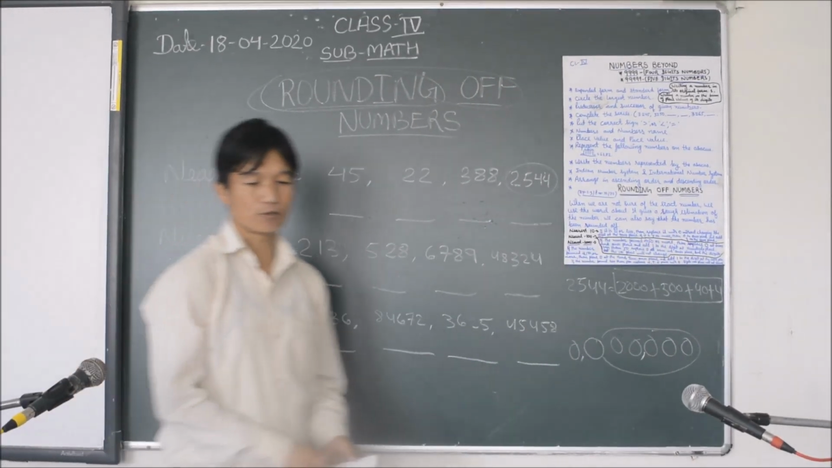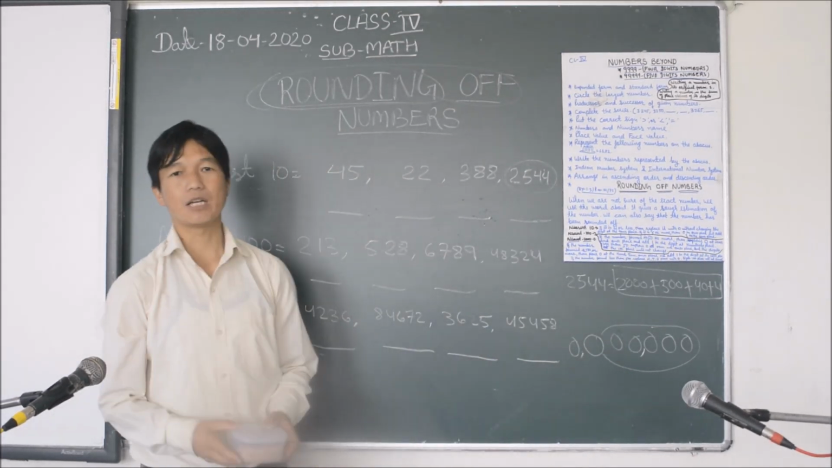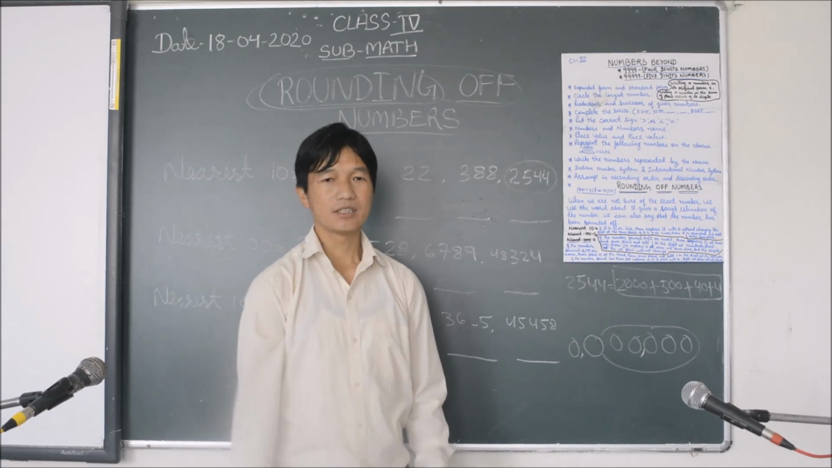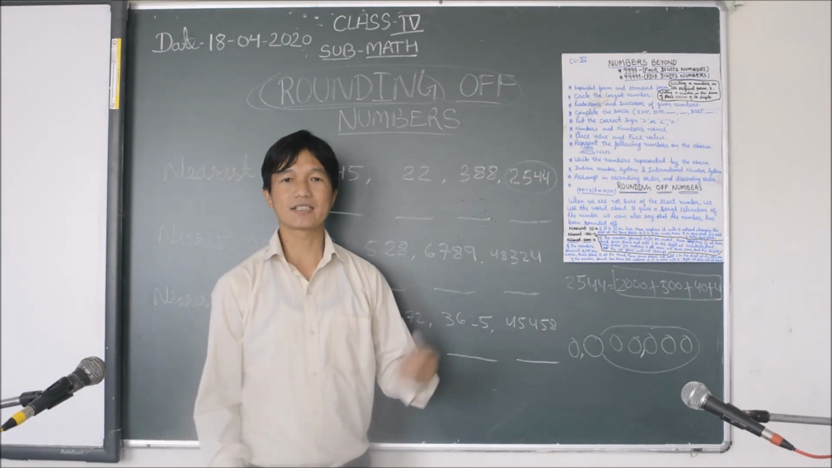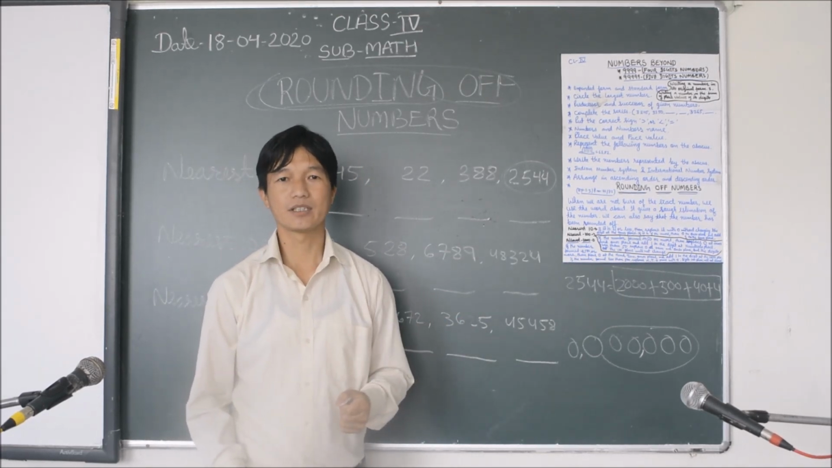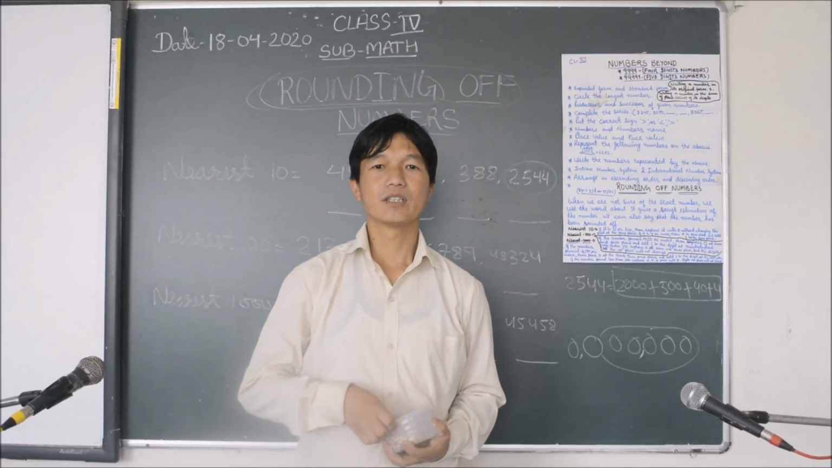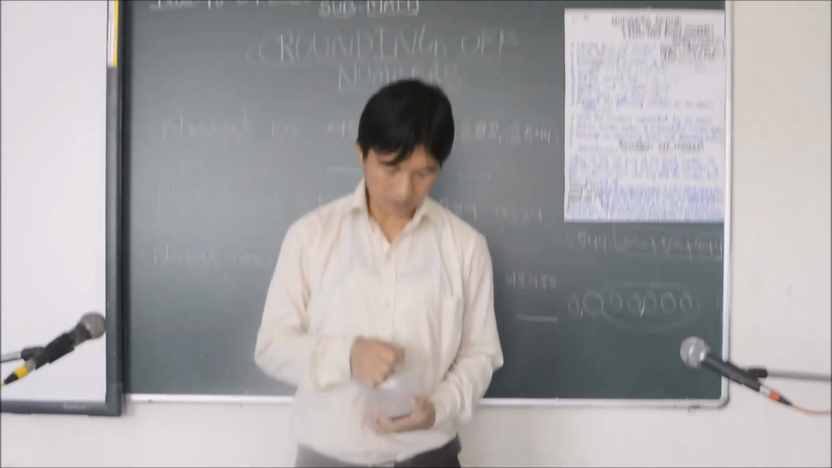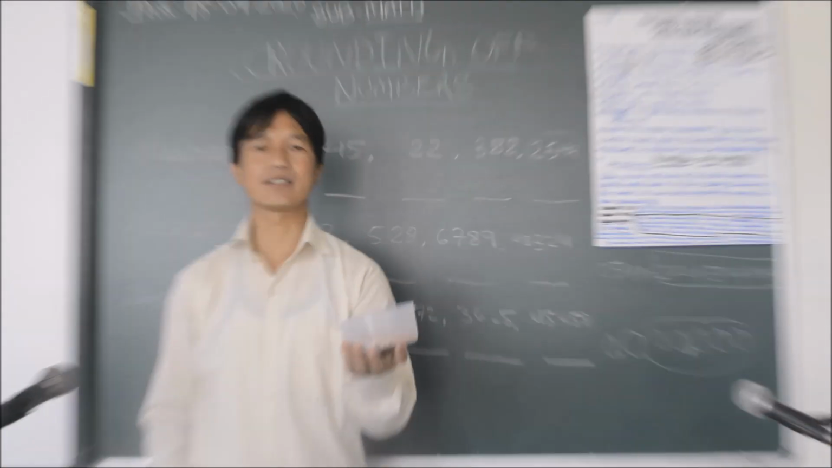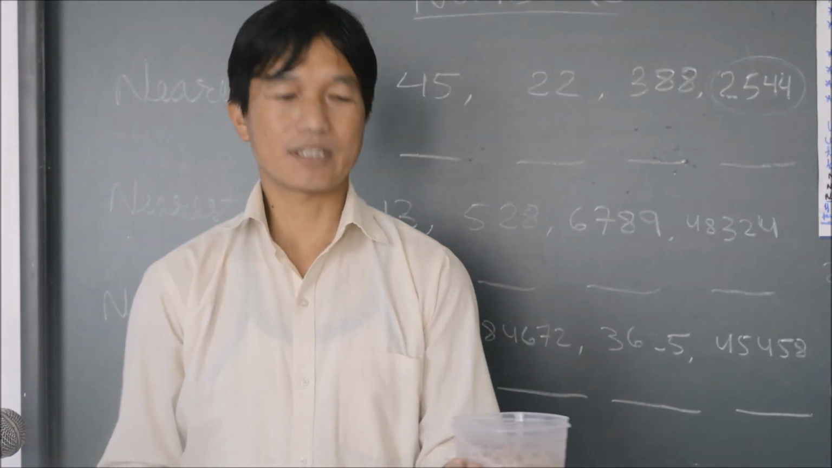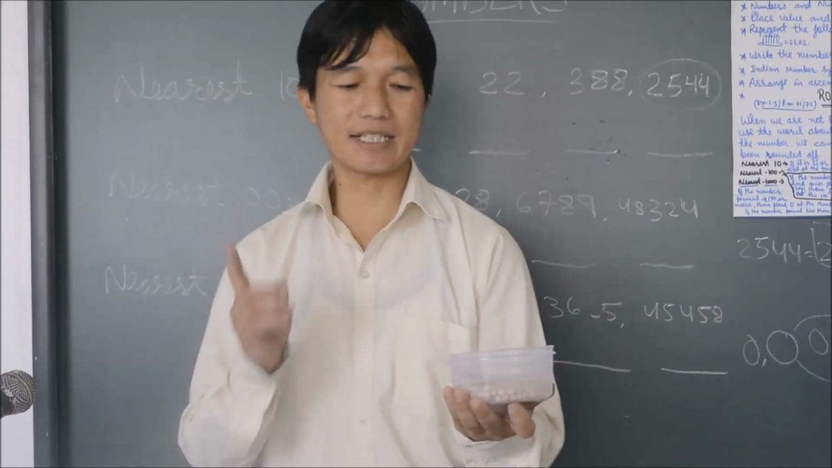To give you an easy way to understand rounding off, I brought this piece. Rounding off means to guess, to estimate. Suppose, for example, here I brought this piece. We don't know the exact number of pieces. If anybody asks how many pieces there are, we can't say the exact number.